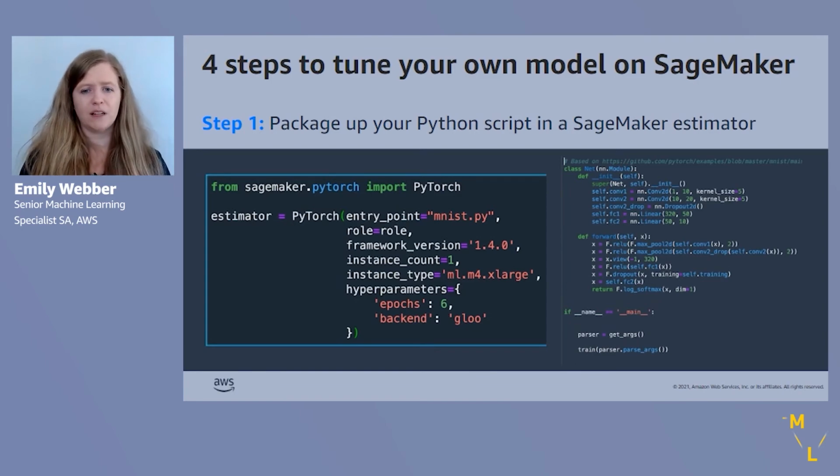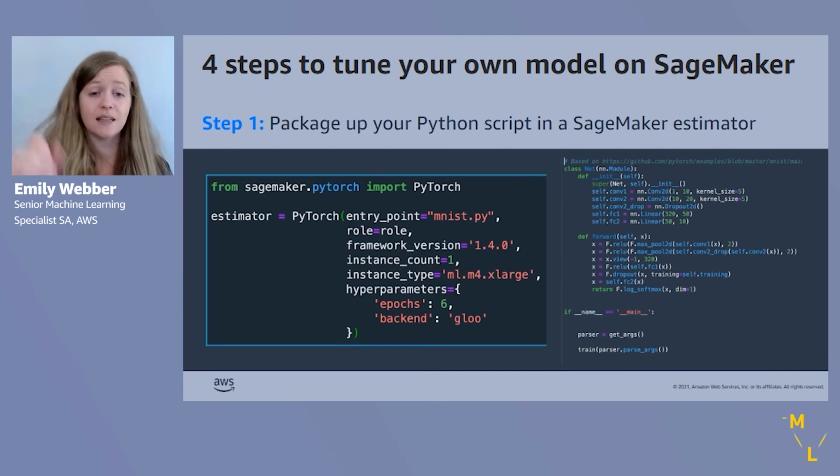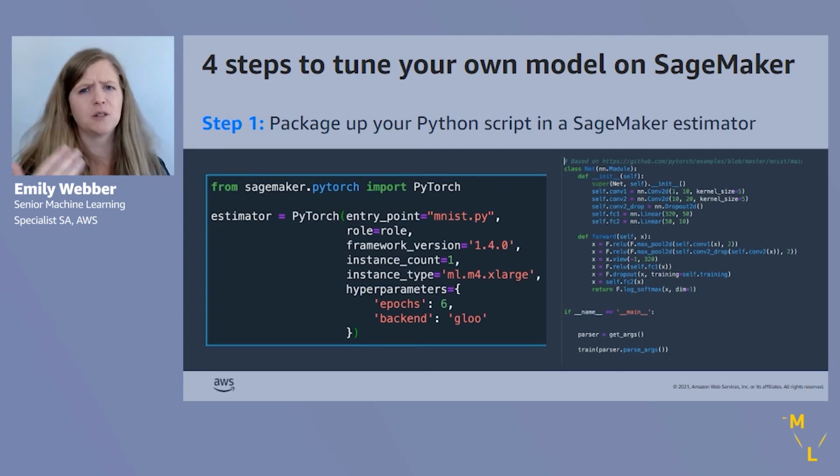So at the bottom of that script, there's a little executable. So right inside of that executable, we want to parse the args. Argparse is a really helpful package in Python. We use it a lot in SageMaker, so you definitely want to get comfortable with that. But it's a way to basically send in these arguments. So we'll actually send in the hyperparameters, any other extra arguments you want to add.